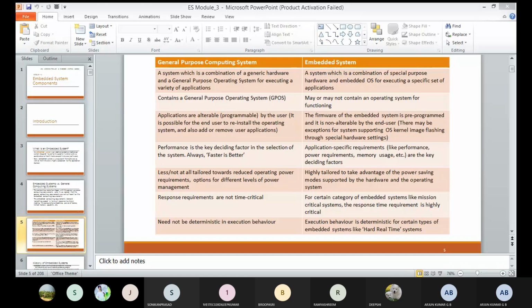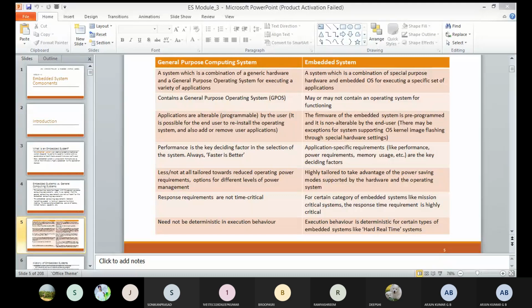But in the general purpose computer, it executes a wide variety of applications by using a set of generic programs. Generic hardware and a general purpose operating system can execute a variety of applications. But the embedded system also contains some operating system, but it executes only a certain set of applications. By content wise, you can see that these are the two differences.